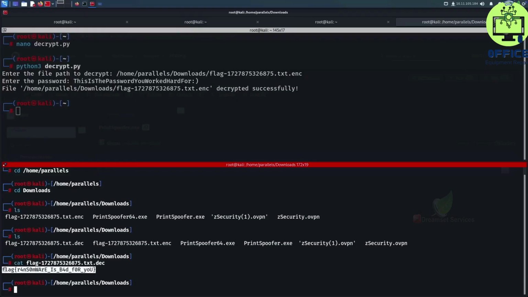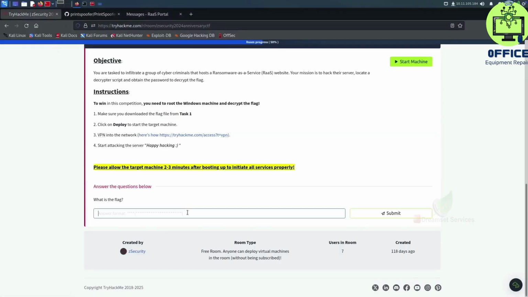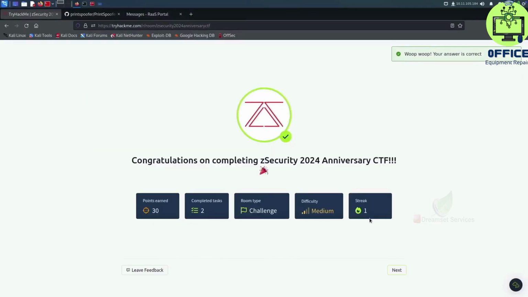So let's copy that, go back to TryHackMe, and we can paste it down over here and submit. And there we go. We just completed the DevSecurity anniversary CTF.